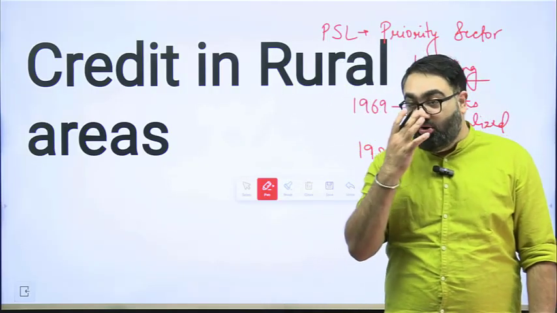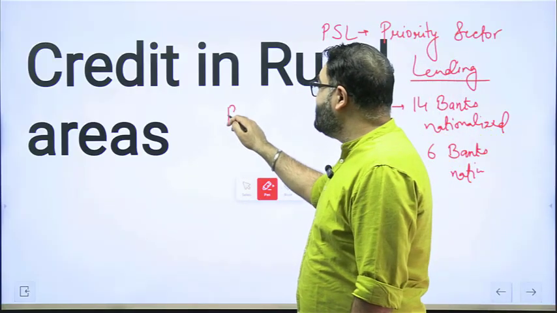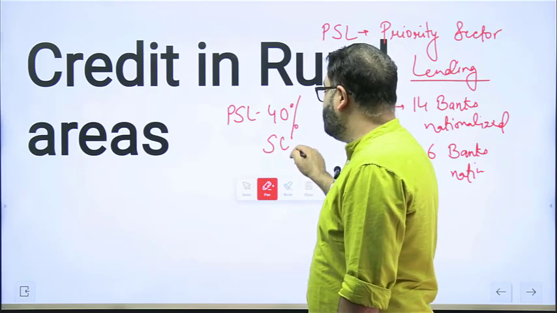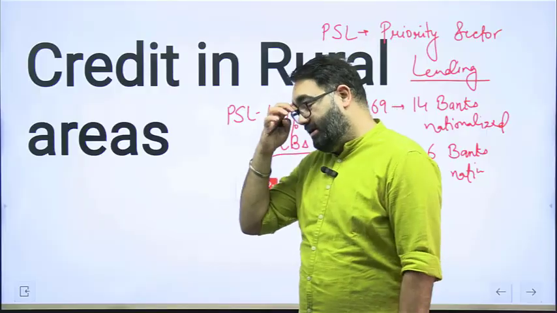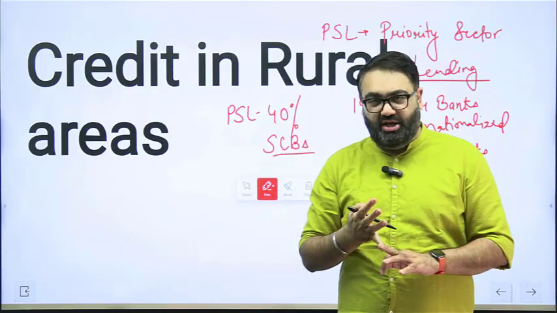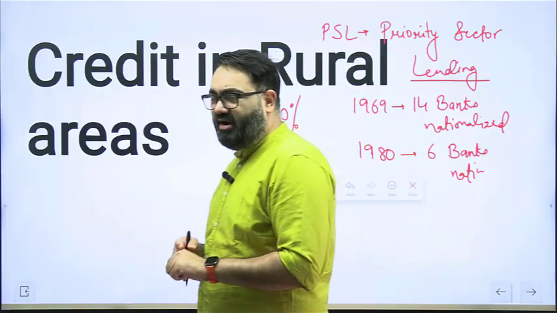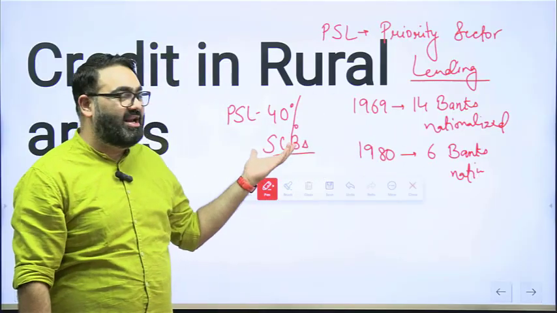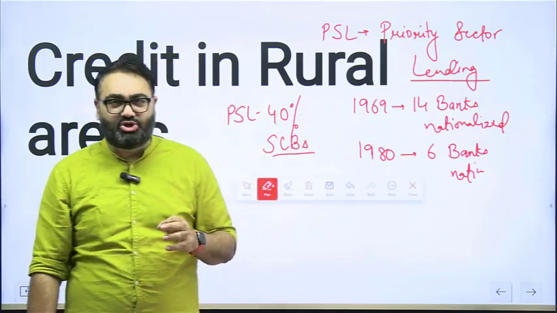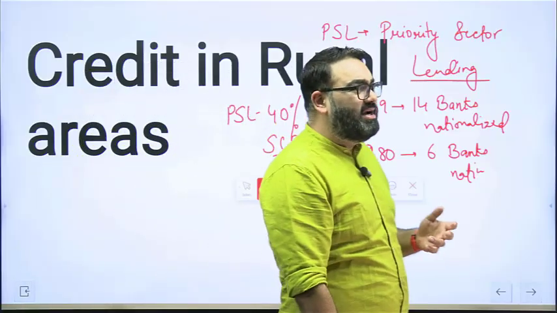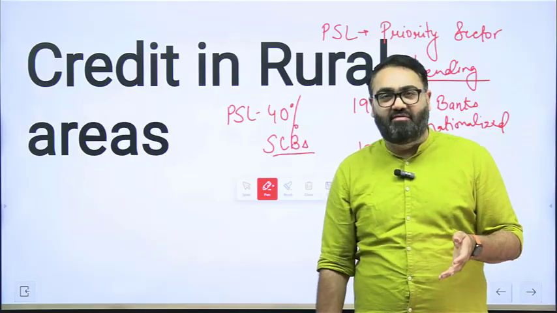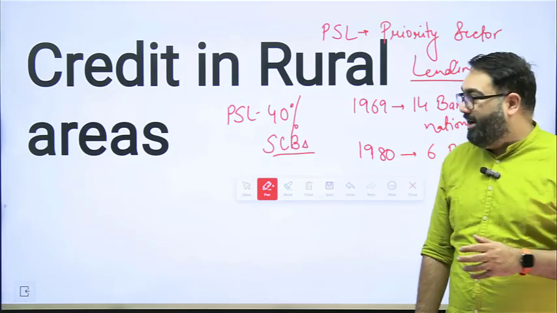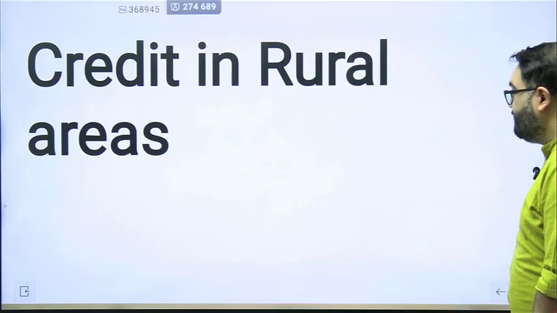For example, for scheduled commercial banks, PSL norms suggest that 40% of their loans have to go into 8 priority sector areas, and these areas again include education, renewable energy, agriculture, etc. The government has done all of this, nationalize the banks, making sure that there are PSL norms, to make sure that credit availability is made easier and simpler for the farmers. They don't have to go through a very tough process to get a loan from the bank. All this has been done by the government.